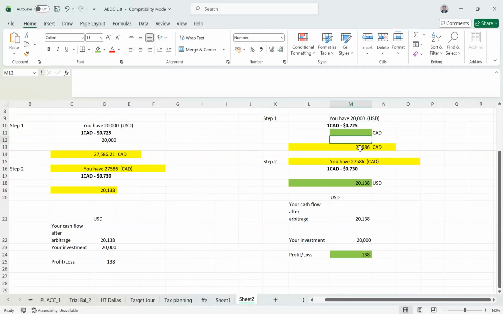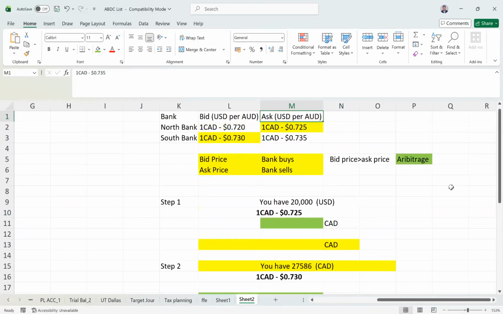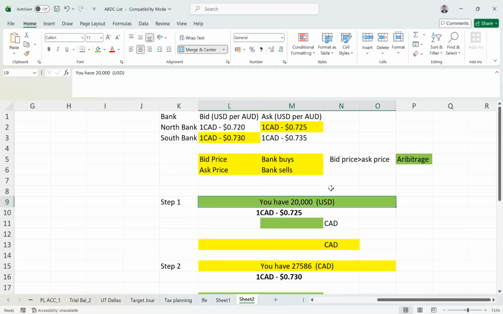Okay, so what we will do is we'll try to see one problem on location arbitrage and then try to solve it. Let's say an investor has 20,000 US dollars. Now he wants to understand whether arbitrage exists between Canada and the US dollar.